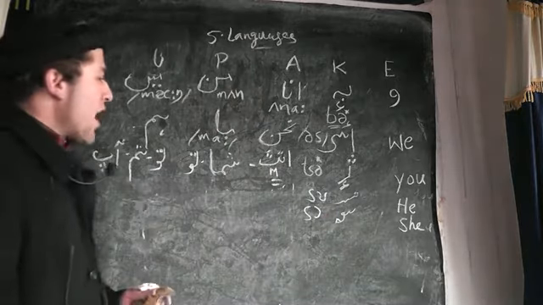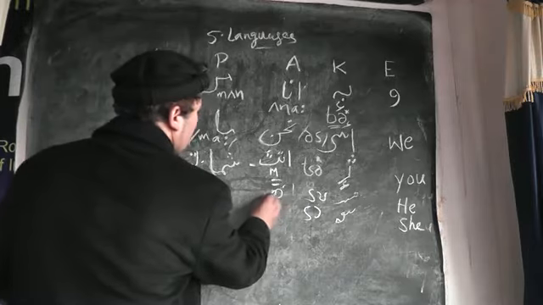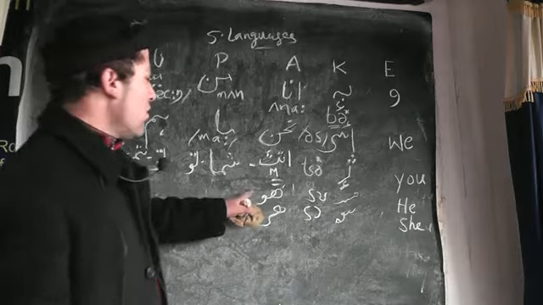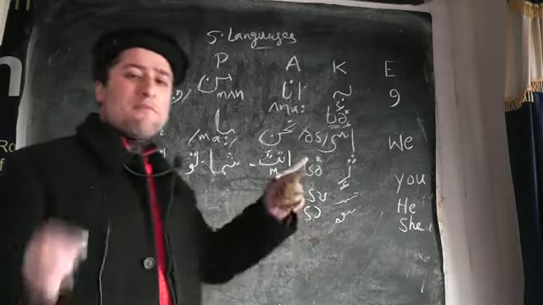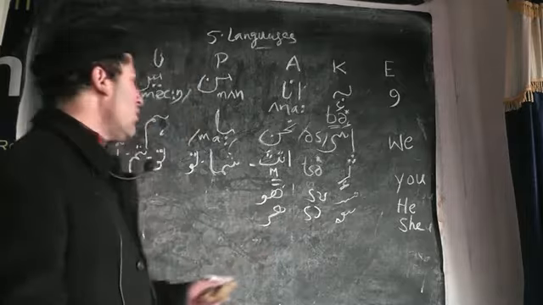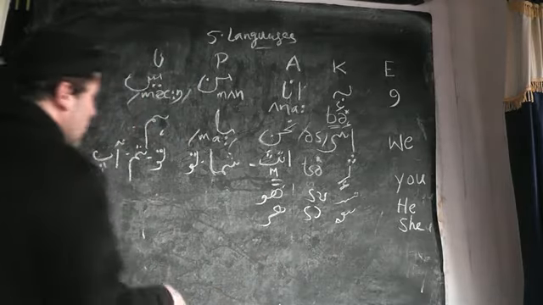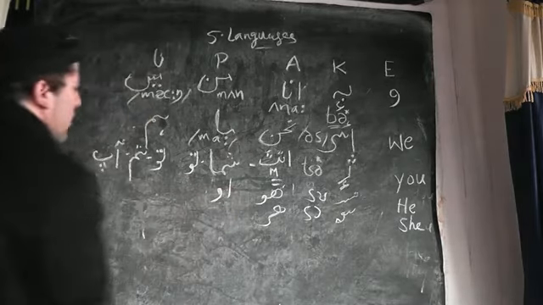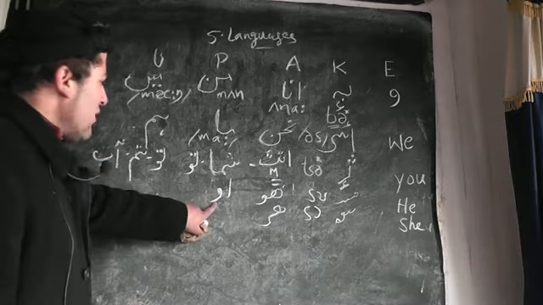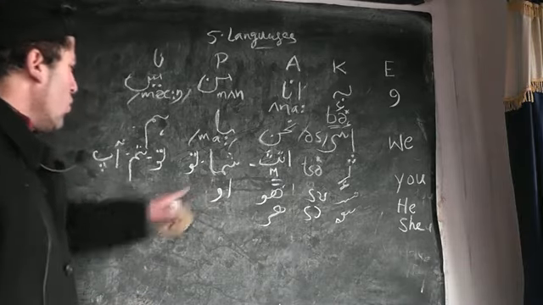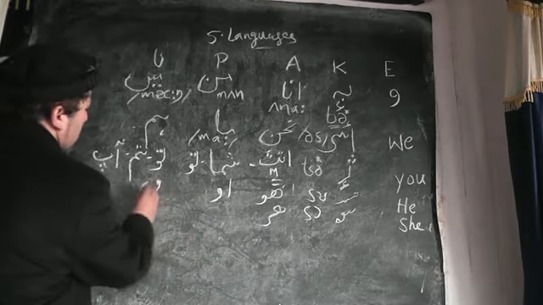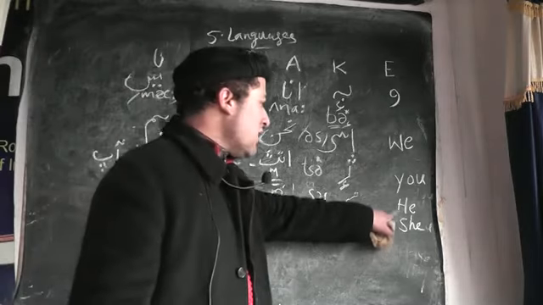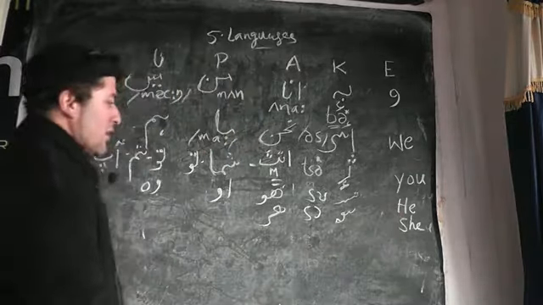Now in Arabic we have huwa for masculine and hiya for feminine. So huwa is masculine singular third person, hiya is feminine third person singular, and now we have, what we call in Persian, u. U is for both masculine and feminine, and woh is for both masculine and feminine in case of Urdu. So here we completed "he", and now we have the last one, that's "they".